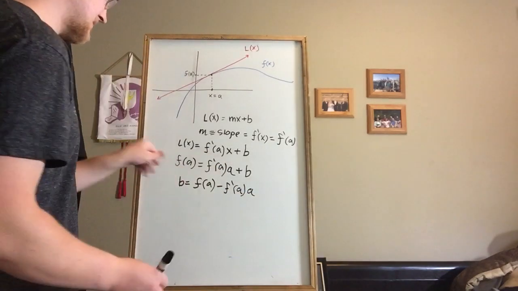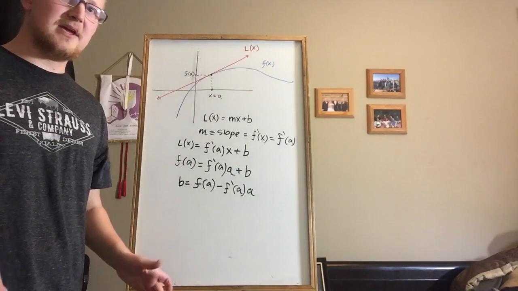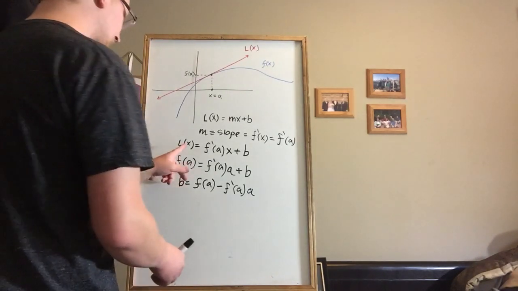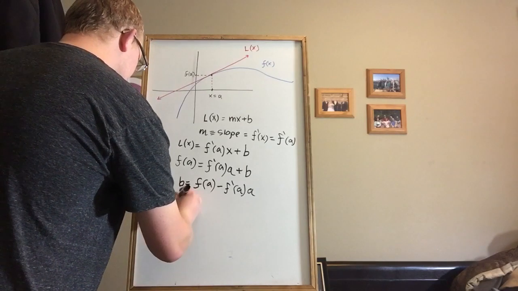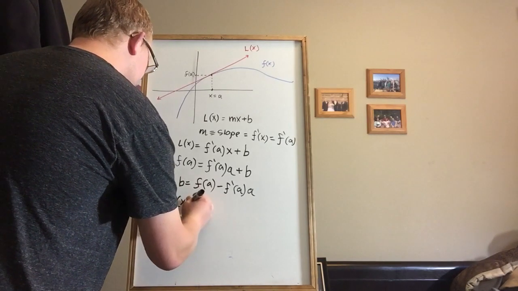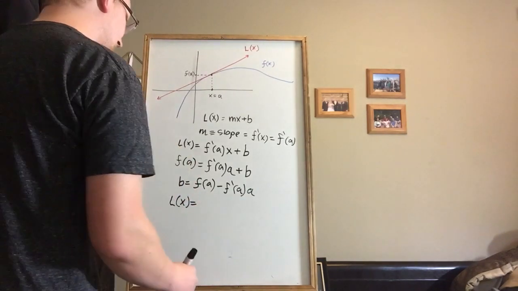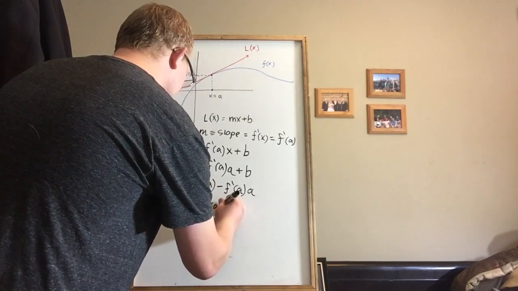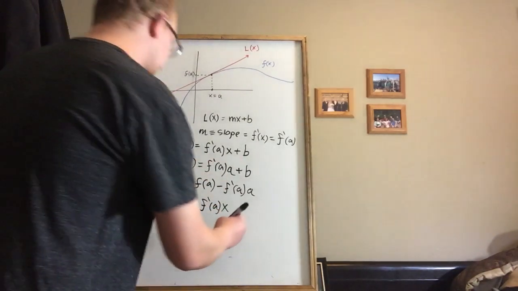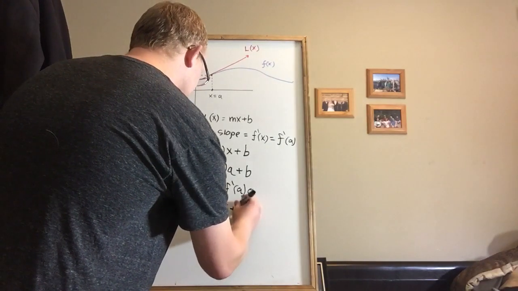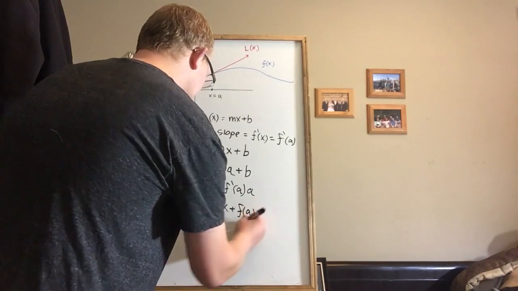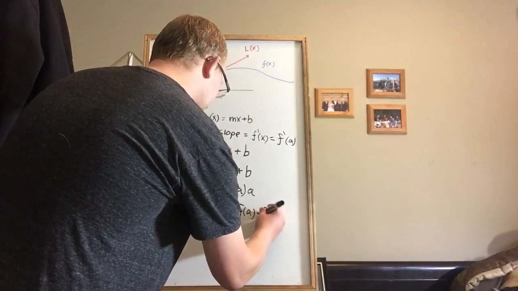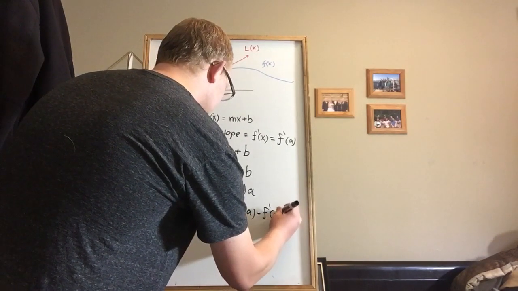So we subtracted this term over. And now we know what b is, so we can fill in the last part of the equation that we don't know. So L of x equals f prime of a times x plus b, where b is f of a, as we solved here, b is f of a minus f prime of a times a.